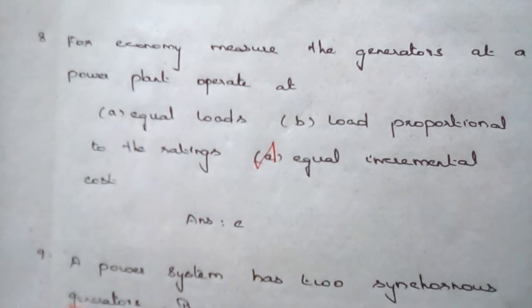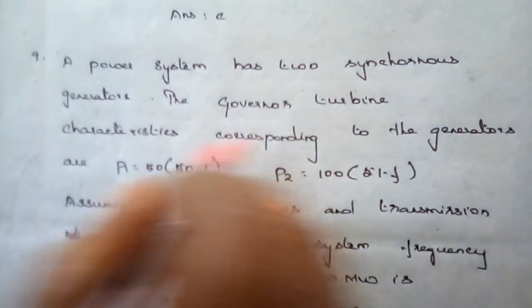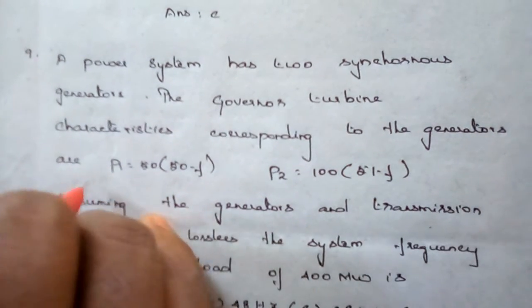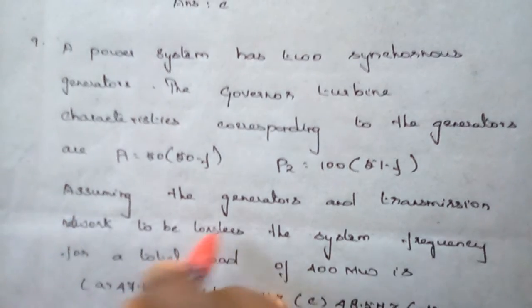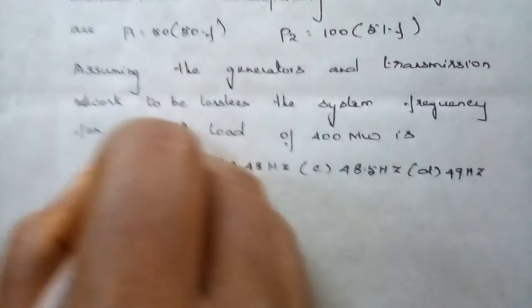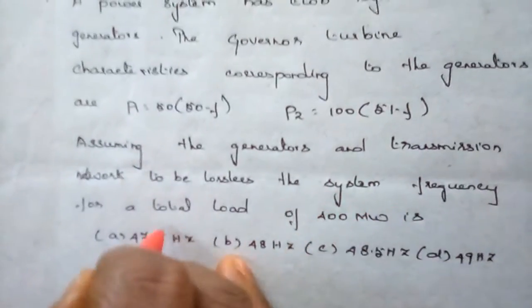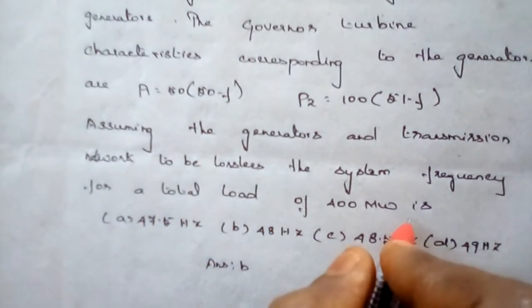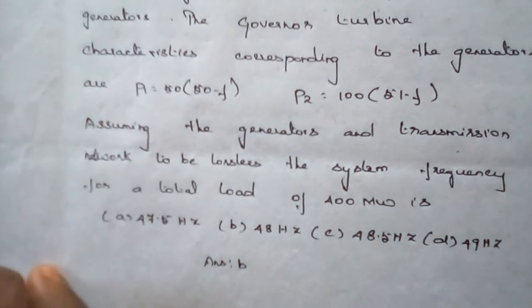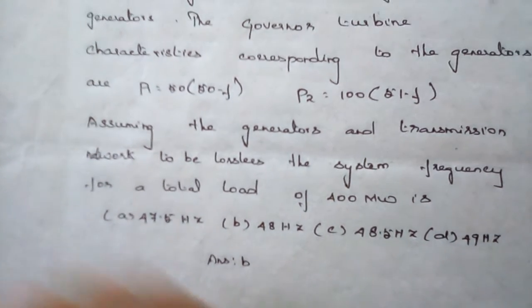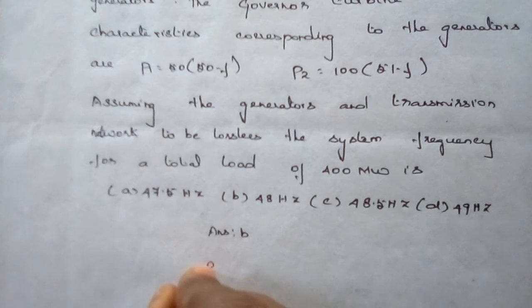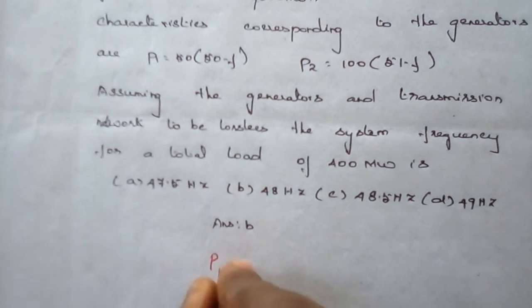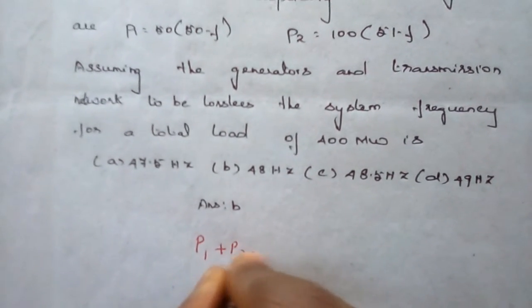Next question. A power system has two generators, and the governor turbine characteristics corresponding to the generators are given for P1 and P2. Assuming the generators and the transmission network to be lossless, we need to find the system frequency for the total load of 400 megawatt. The total load must be shared by the two generators, that means P1 plus P2 must be equal to 400.